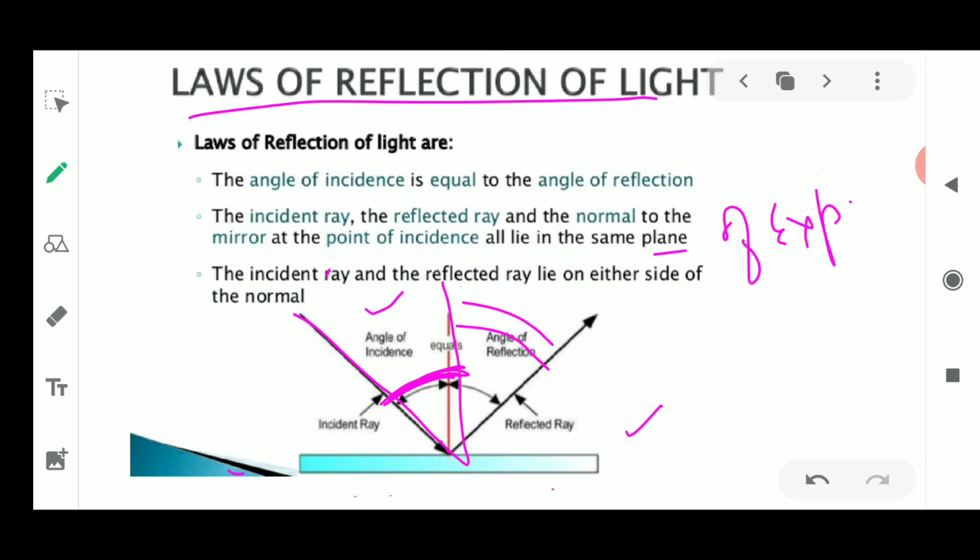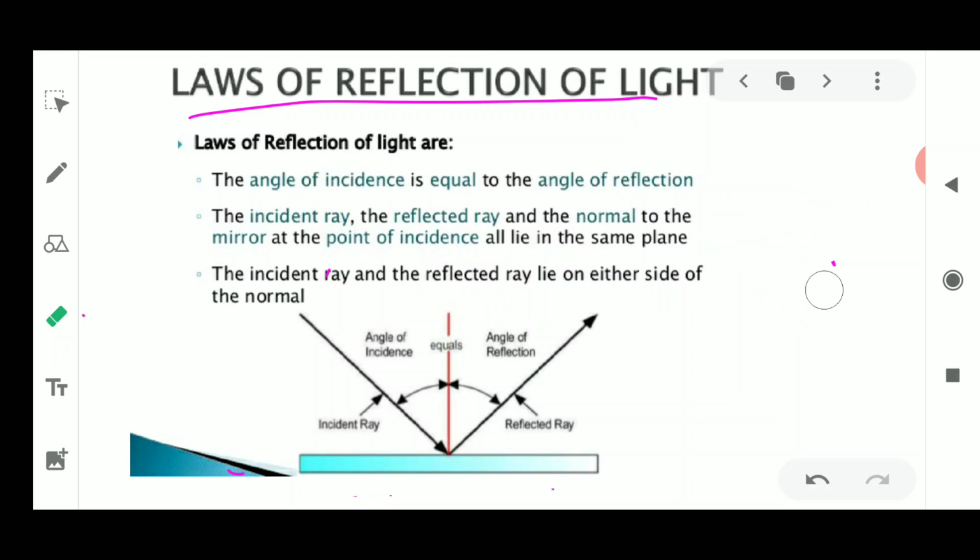Please remember that this always takes place when an ideal form of reflection is happening. Whenever regular reflection is happening, only then will these two laws be followed. The incident ray and the reflected ray lie on either side of the normal. So the second law says that the angle of incidence, denoted by the letter small i,